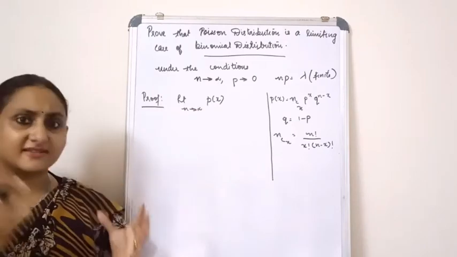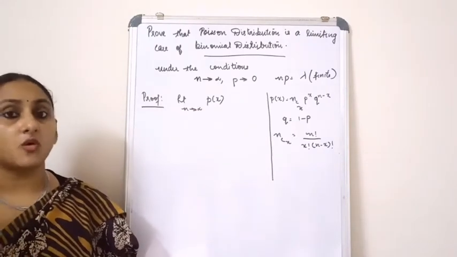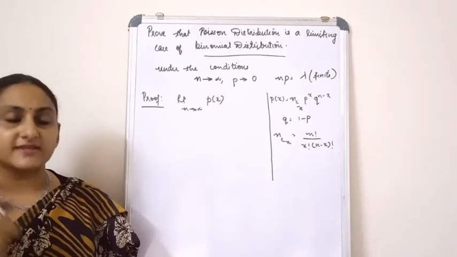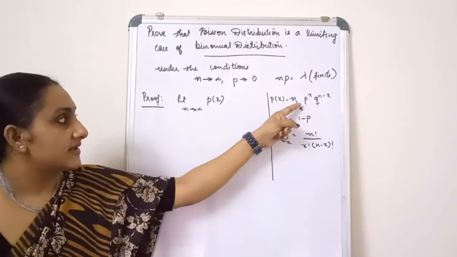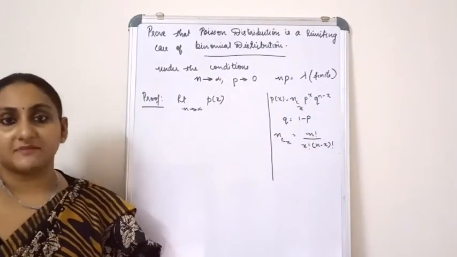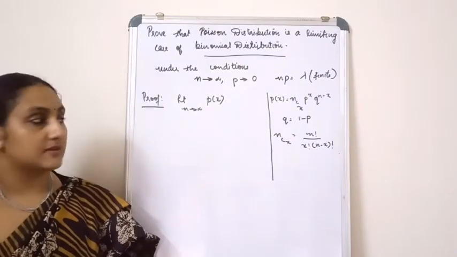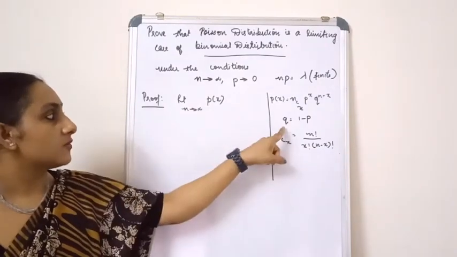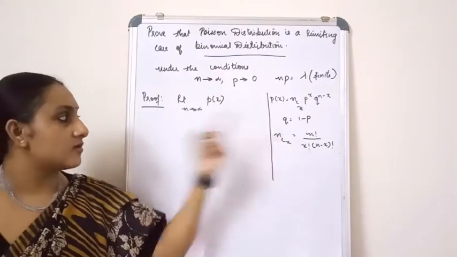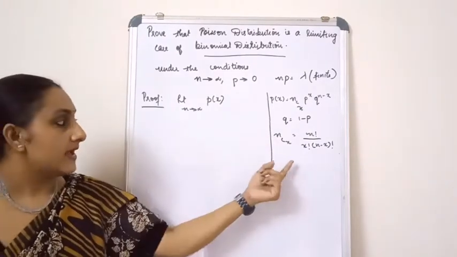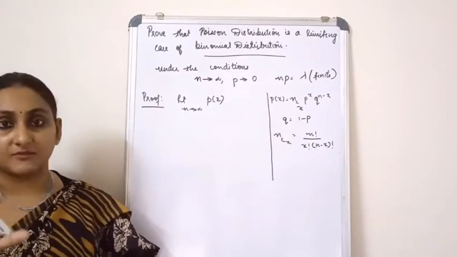Now you know that X is a binomial distribution. Since X is a binomial distribution, what is the P(x), or density function of X? Yes, nCx p raised to x q raised to n minus x. This is one result that you have to keep in mind. Also, you have to know that q is equal to 1 minus p, and nCx is equal to n factorial divided by x factorial into n minus x factorial.